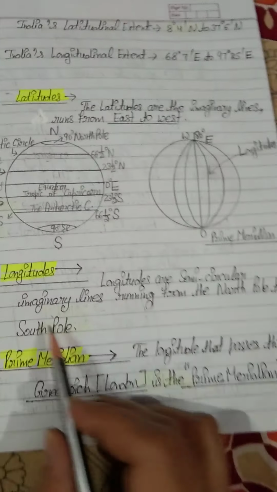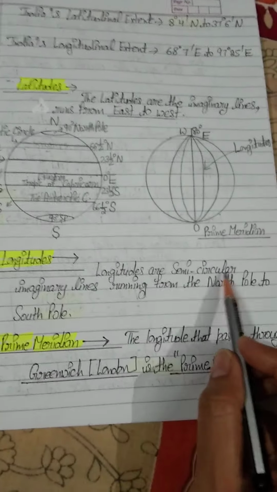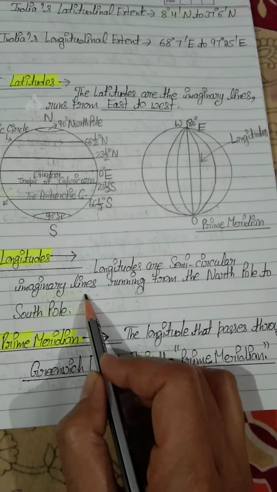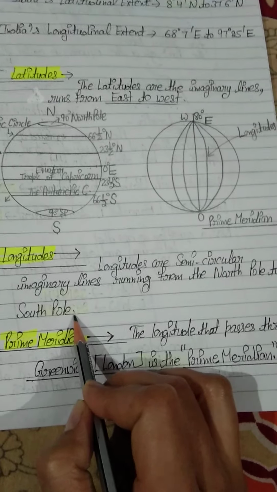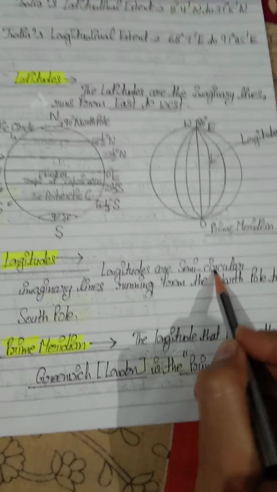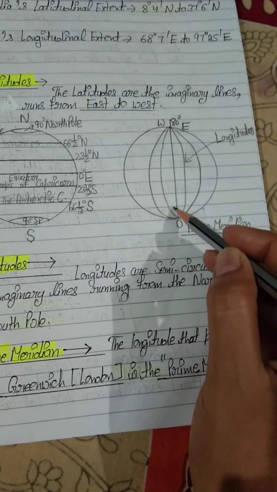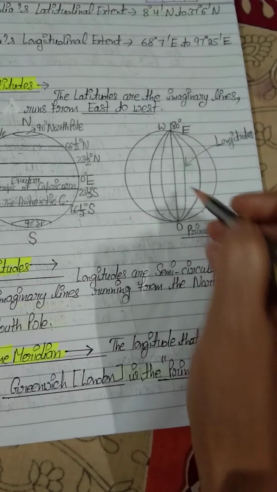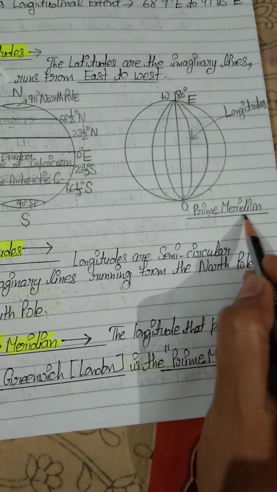Now see what longitudes are. See the definition. Longitudes are semicircular imaginary lines running from the North Pole to the South Pole. Students, semicircular, just pay attention. See, this is our central longitude, 0 degree, and the name of this longitude is the prime meridian.